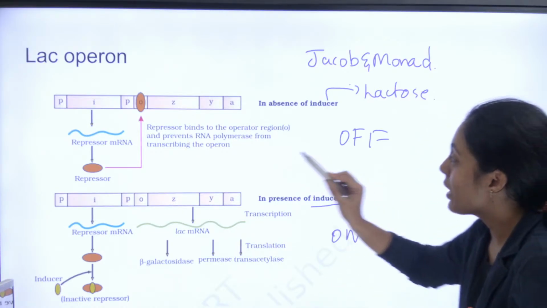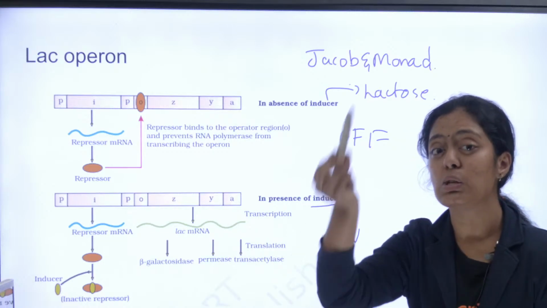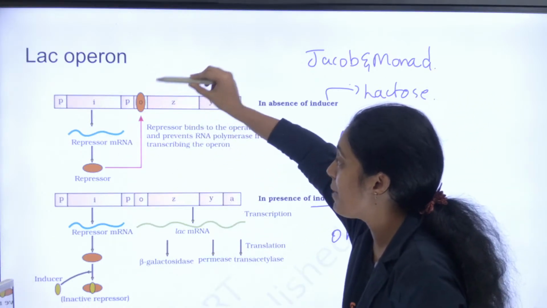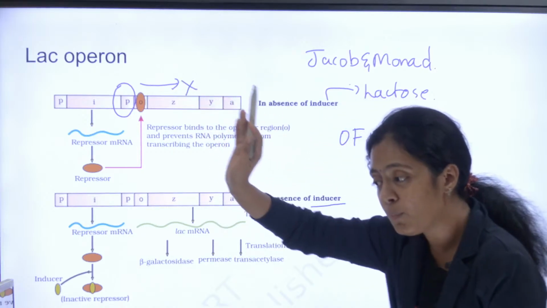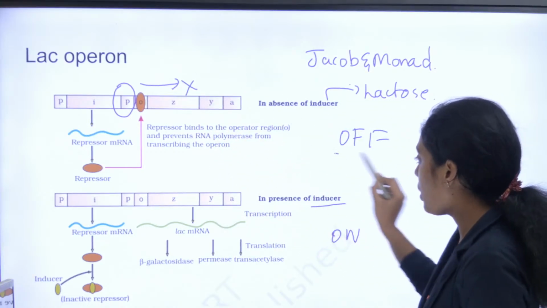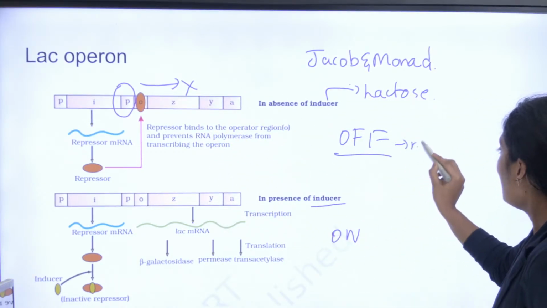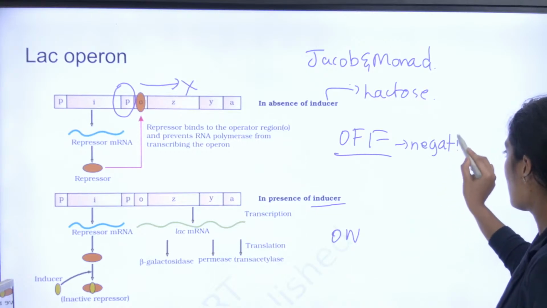Okay. So you can see what happens in absence of lactose. This repressor goes and binds to the operator. இங்க இருக்க RNA polymerase cannot move any further. As a result, the operon is off. So இத நம்ம என்ன சொல்றோம்? Negative regulation ன்னு சொல்றோம். Okay.